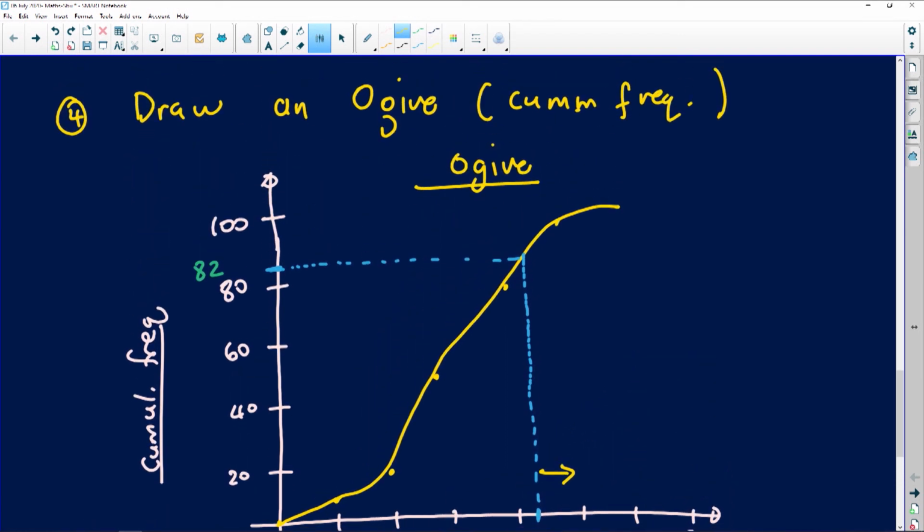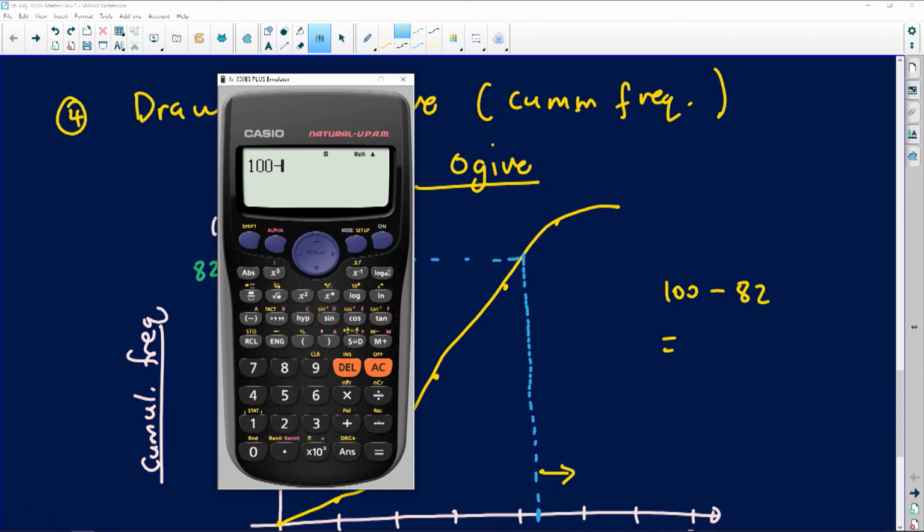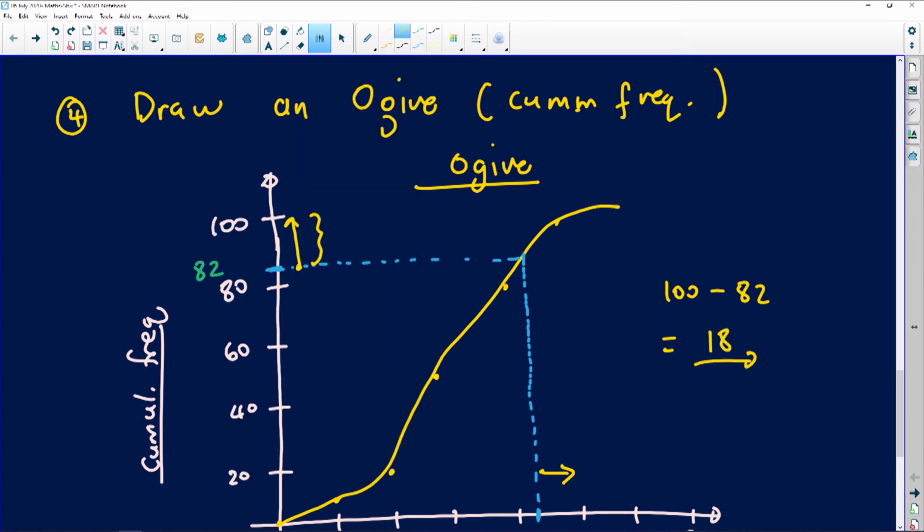So it means when I come here, I'm looking for the people that are above this number of 82. And you will agree with me that they are the people lying between 100 and 82. So those people that I'm looking for are just going to be 100 minus 82. I just want to know how many people are there from 82 all the way to 100. So when you subtract 82 from 100, you end up with an answer of 18. So 18 people in total are the ones that paid an amount that is more than 420 rands. A beautiful question indeed.